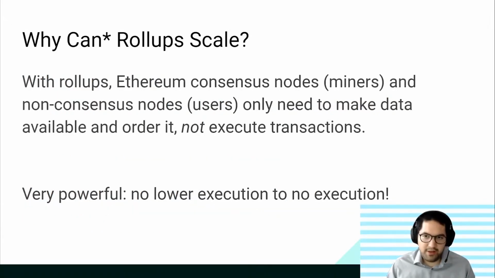So why can rollups scale? And there's a star here, which we'll discuss shortly. With rollups, the consensus nodes, like miners and so on, and also non-consensus nodes, so users, only need to make data available and order it. They don't have to execute transactions. And this is great because you can't have less execution than no execution. Just ordering transactions is basically the optimal amount of work you can do, which is nothing, right? You're not executing anything, you're just ordering the transactions.